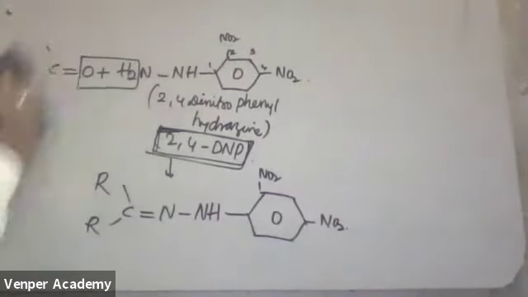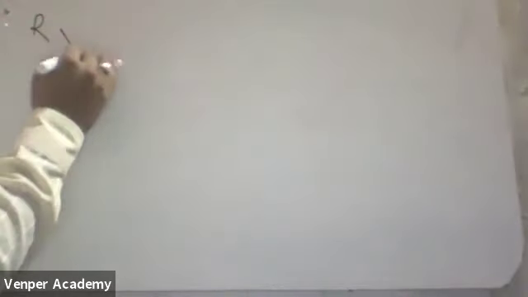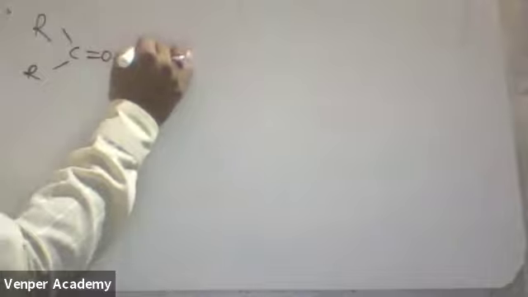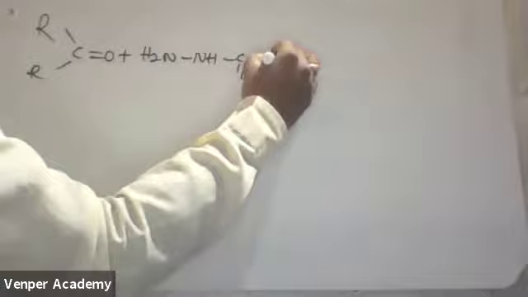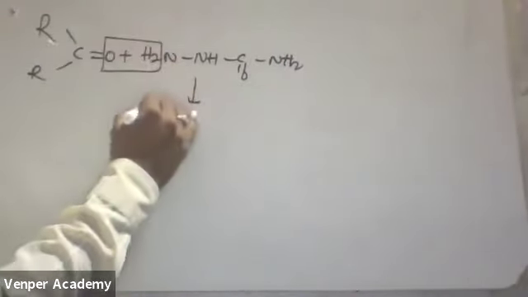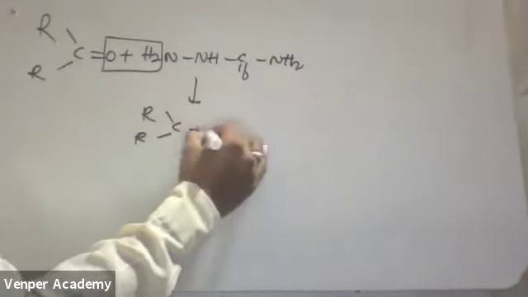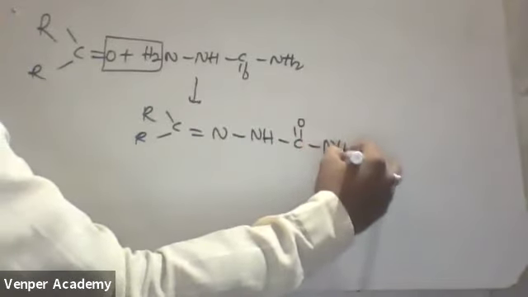Okay, next one, the last reaction in these ammonia derivatives. Now see the reaction. If I am taking a carbonyl compound, R C double bond O, and H2N NH C double bond O NH2, and removing the oxygen as water, we get R C double bond N NH C double bond O NH2.